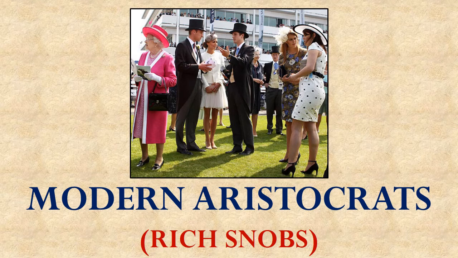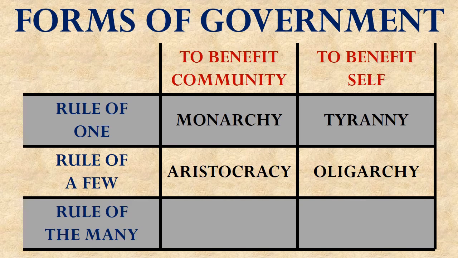Eventually, it came to be associated with anyone from an elite class, and these people are often viewed negatively by the masses. When most people use the term aristocrat today, they are simply describing people who they think of as rich snobs. But rich snobs might be better described by Aristotle's other term for rule of a few.